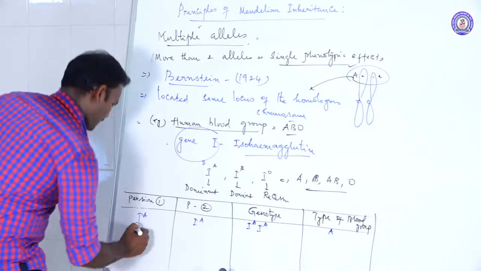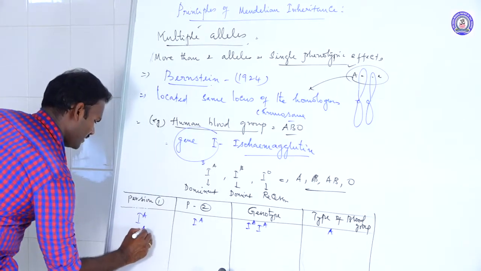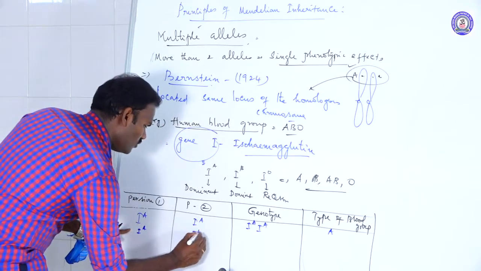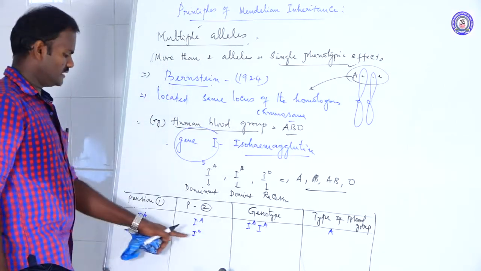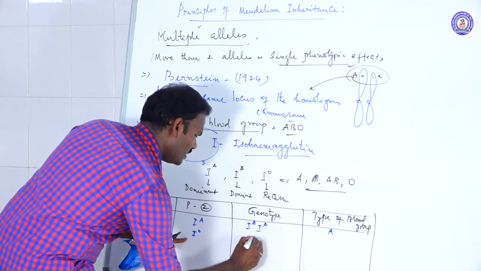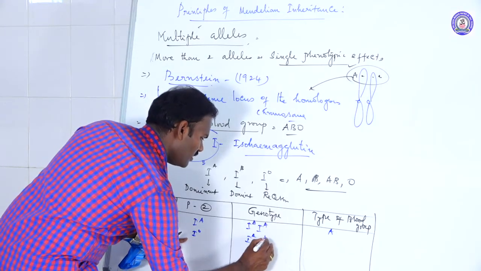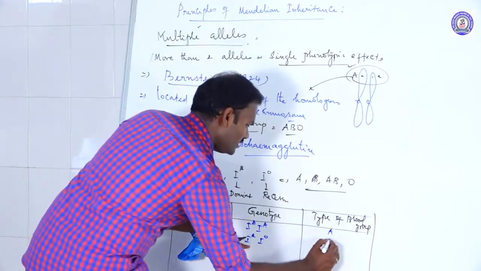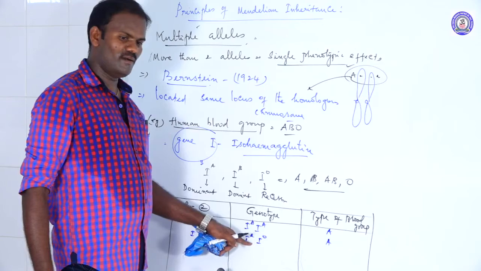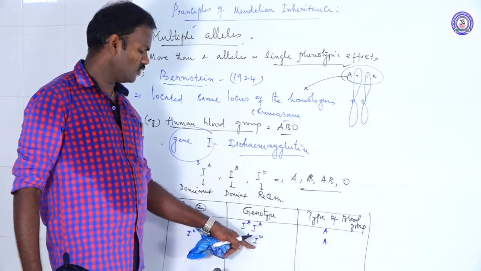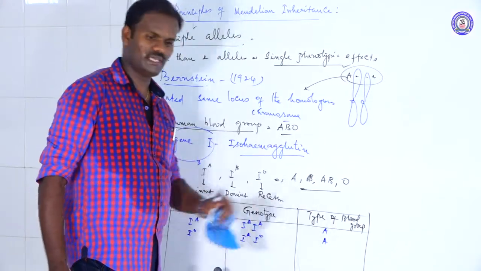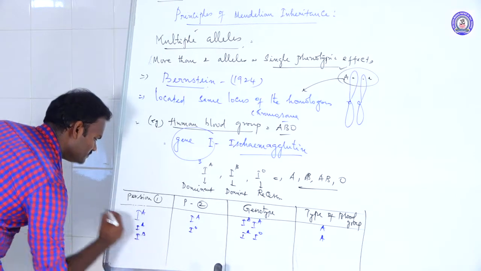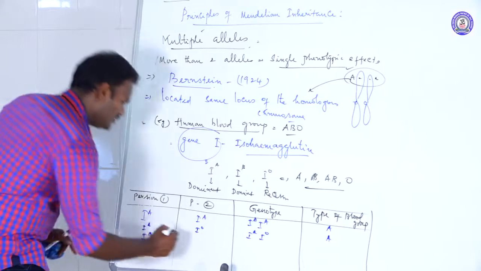The second: IA from person 1, IO from person 2. O is a recessive. What is the genotype? IA IO, heterozygous. What is the blood group? A, because IA is a dominant allele, dominant over the recessive allele. What is the type of blood group? A blood group.